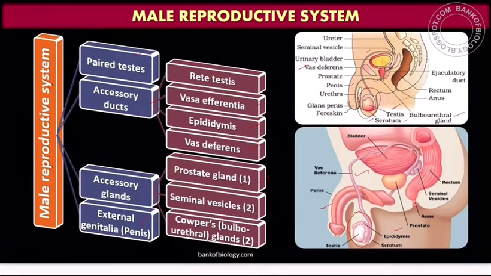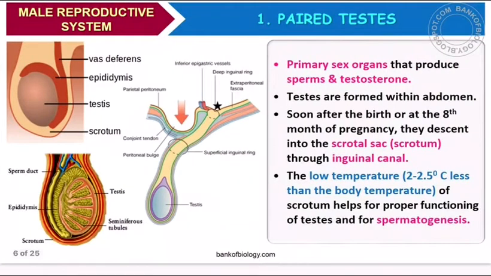The most important gland in the male reproductive system, as I said, is the prostate gland. Then there is the seminal vesicle, and then Cowper's gland or bulbourethral gland, this structure. So these are the various parts associated with the male reproductive system.